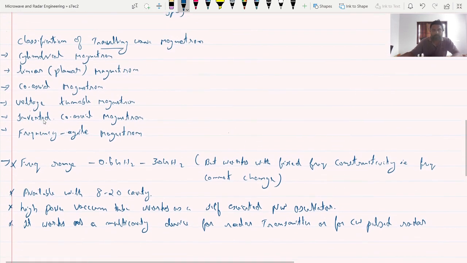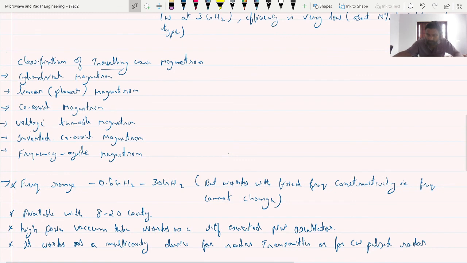Okay, so these are some of the points I had to discuss in the introductory part of the magnetron oscillator.